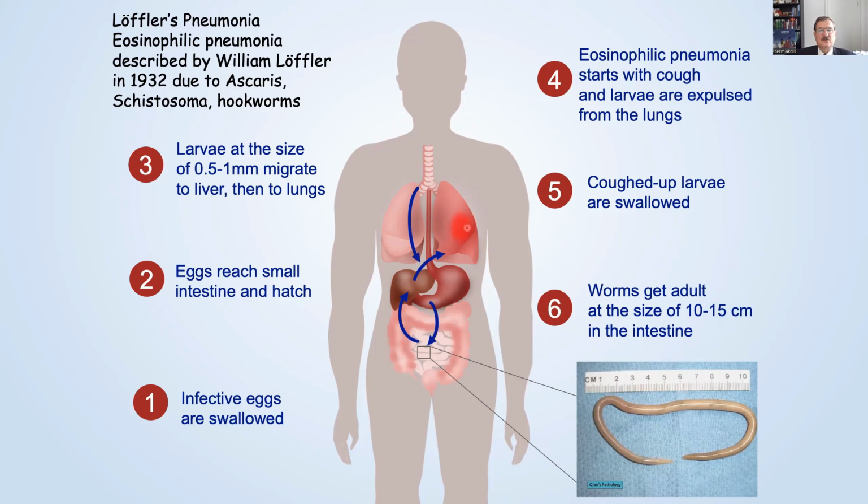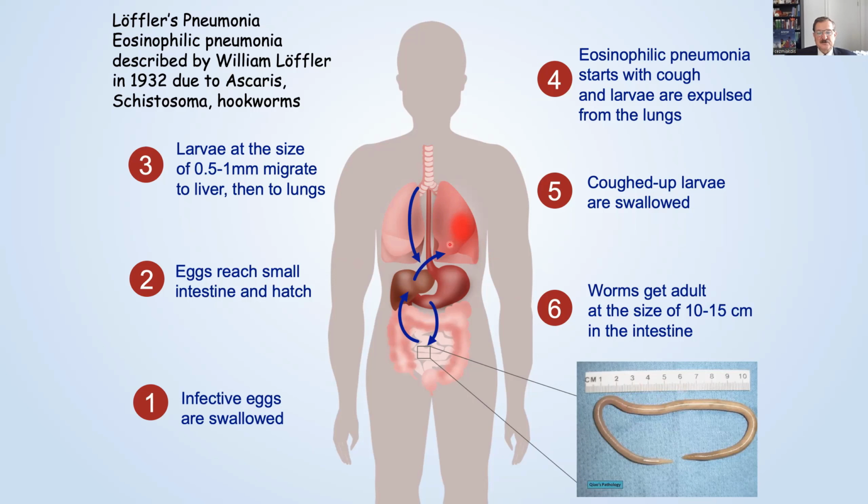The main reason for the type 2 response here, including Th2 cells, innate lymphoid cells, and the cytokines interleukin-4, interleukin-13, interleukin-5, interleukin-33, is to expel these larvae, to throw all of them outside the lungs, and to prevent the Ascaris or schistosoma or hookworms from growing inside the lungs.